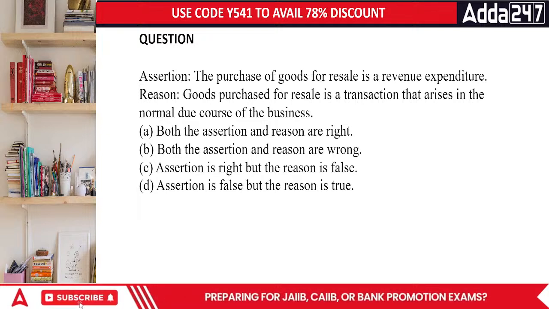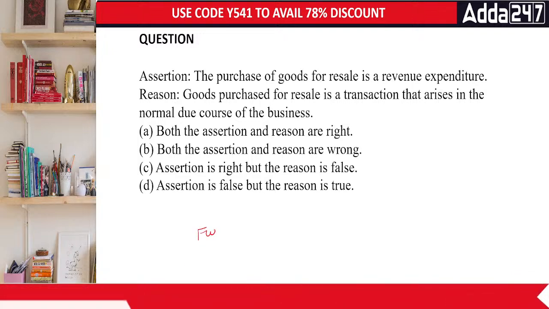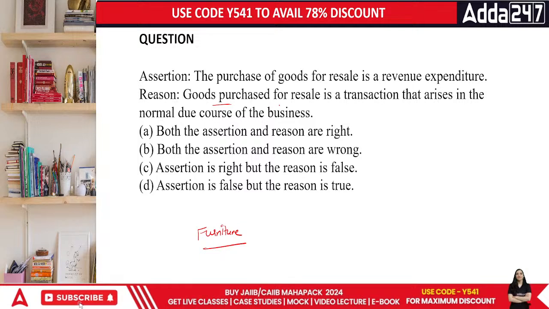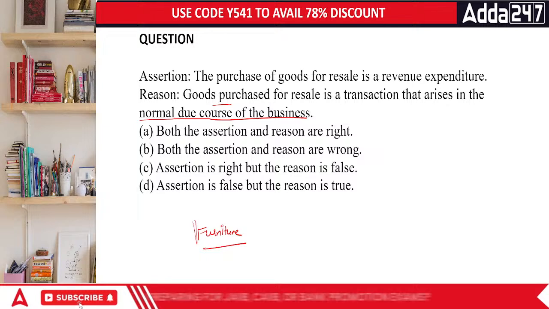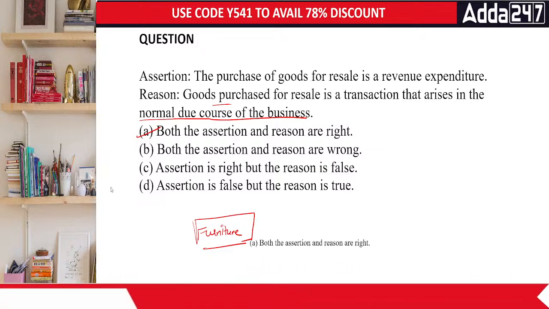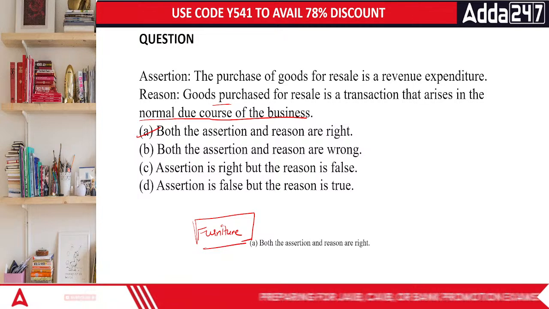In terms of assertion and reasoning, the first point says the purchase of goods for resale. That can be a part of it. If my business is of furniture, I buy furniture, then I sell it further. That's true. Goods purchased for resale is a transaction that arises in the normal due course. I buy this thing not to use in my business, but to sell it further. So I think both the assertion and the reasoning are correct. Done, everyone? Chaliye then. Let's move on to the next point further.